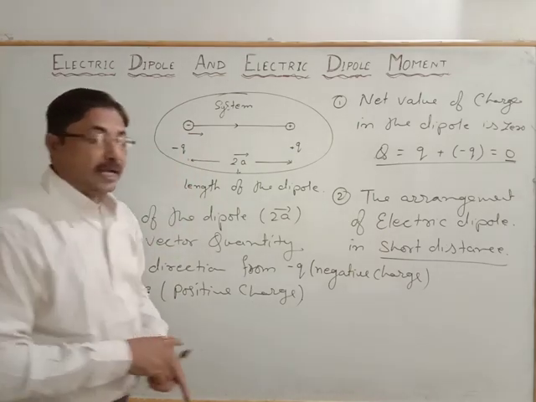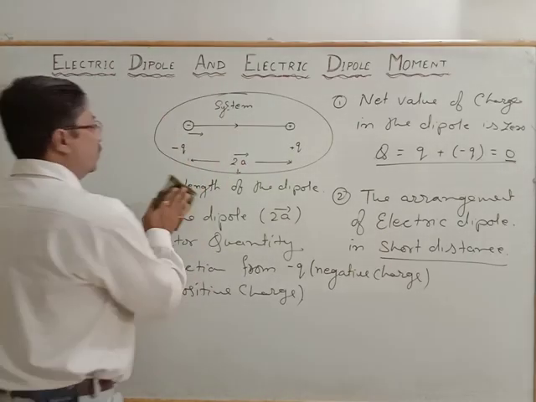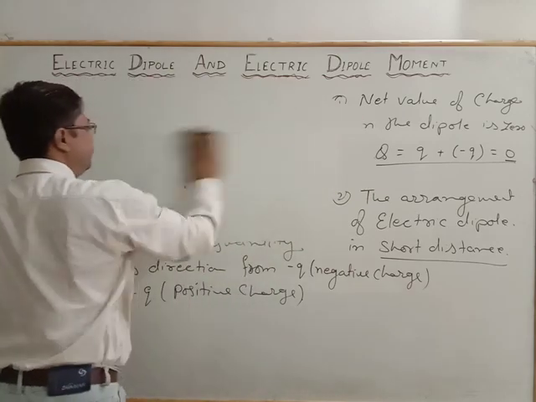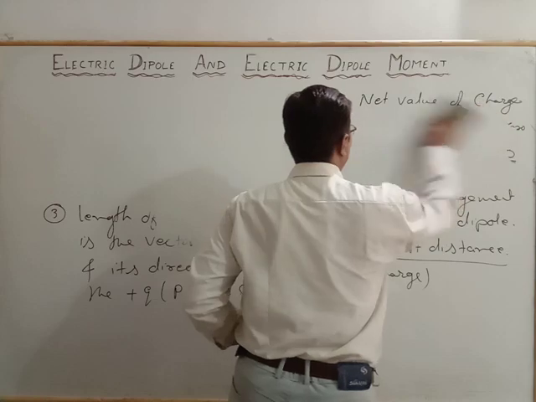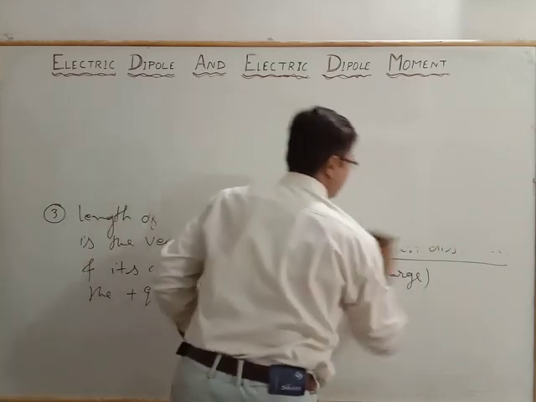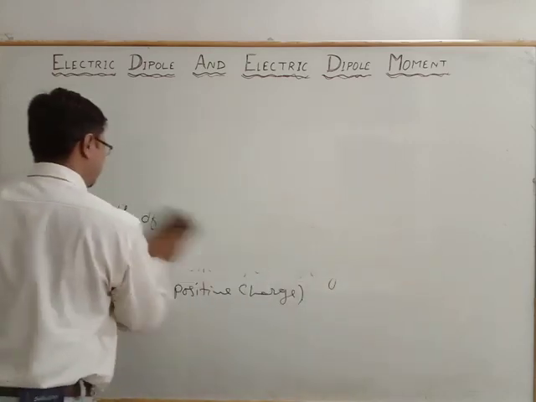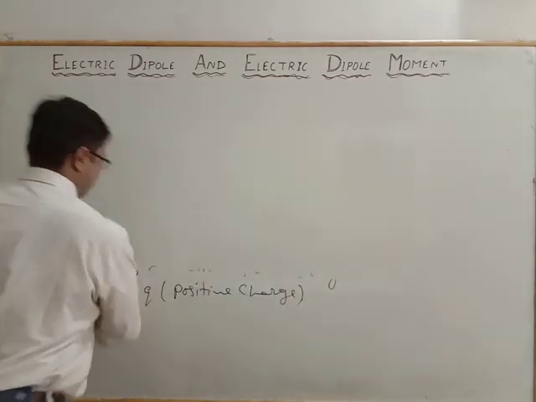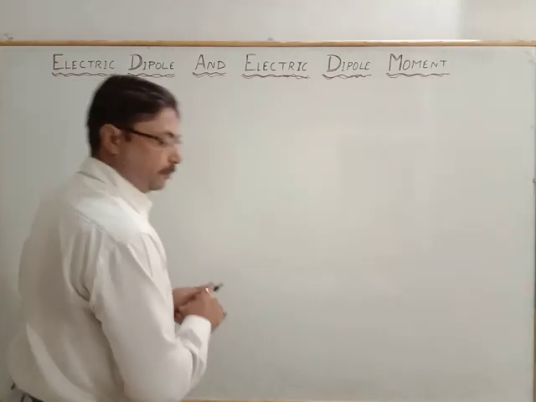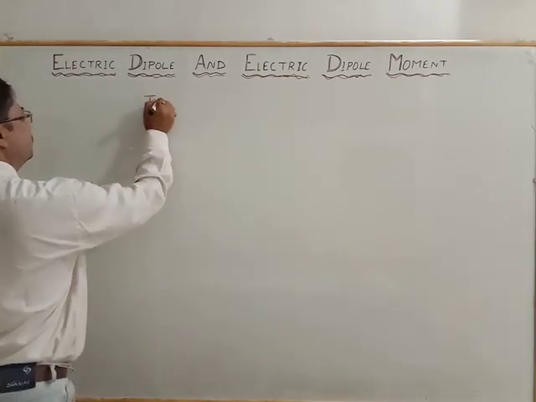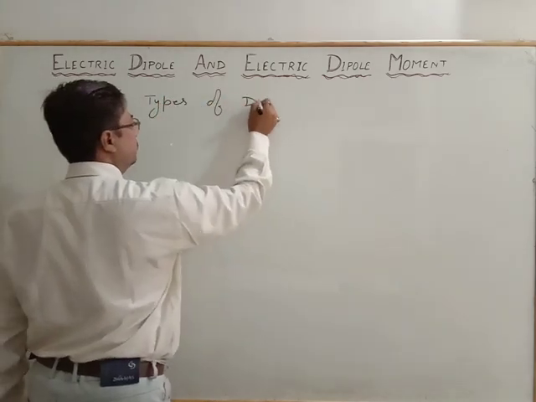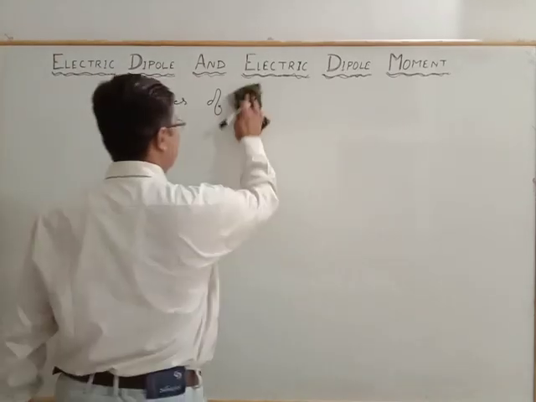Now, regarding the types of dipole, see the types of dipole, or electric dipole, we can say.